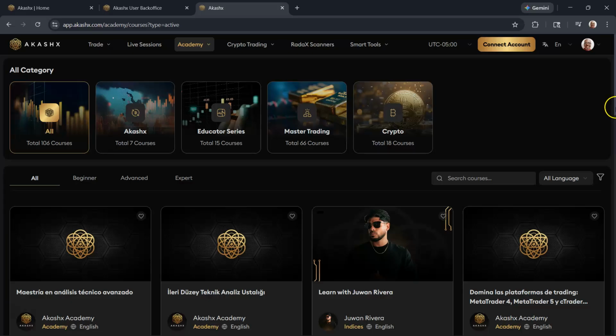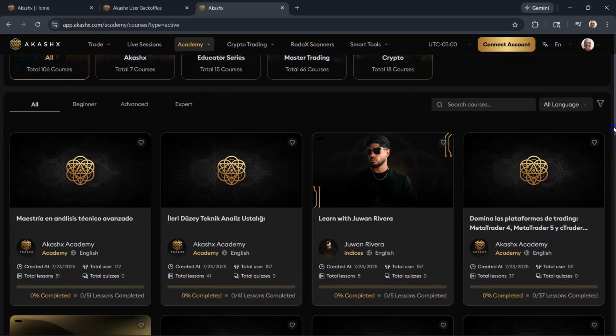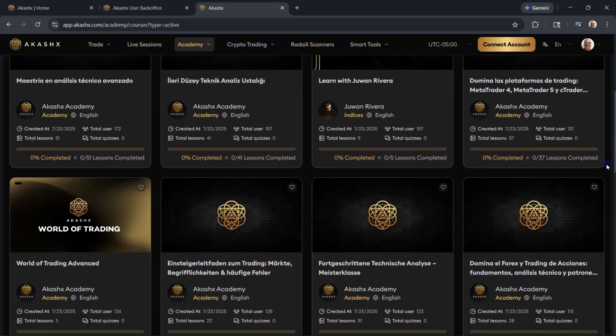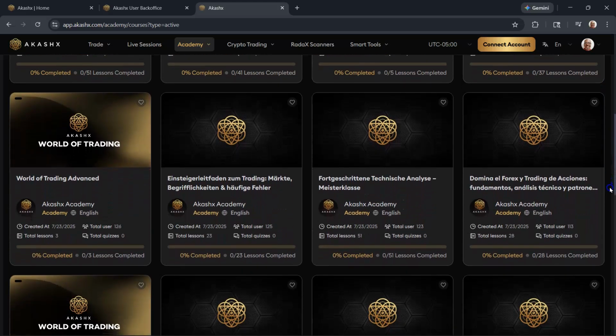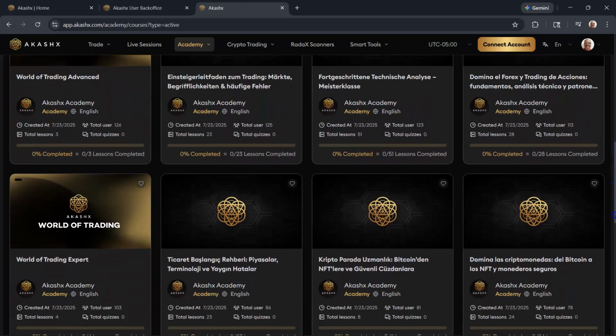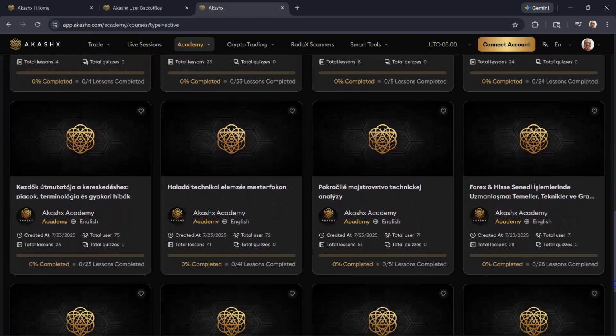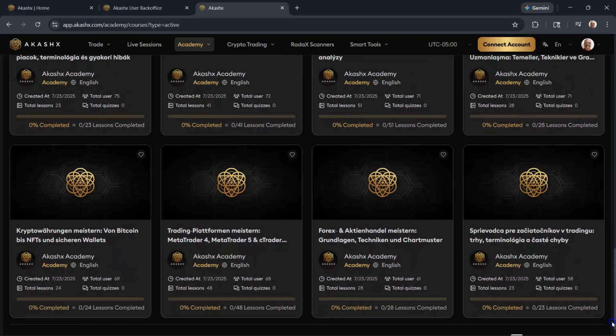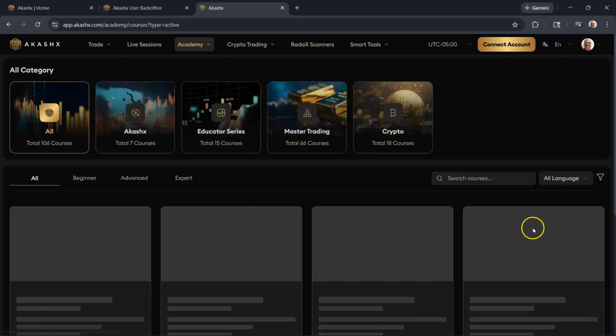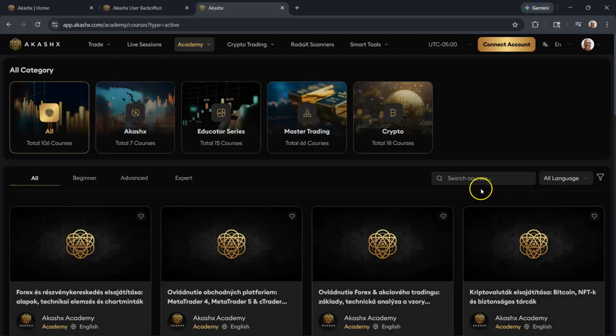Even different languages are here for you. So if you speak another language, you can come here, find your language, and dive into the content. This is a great tool. This is a global platform. So if you have friends in other countries and they speak another language, you can go ahead and invite them to become a student of the Academy as well.